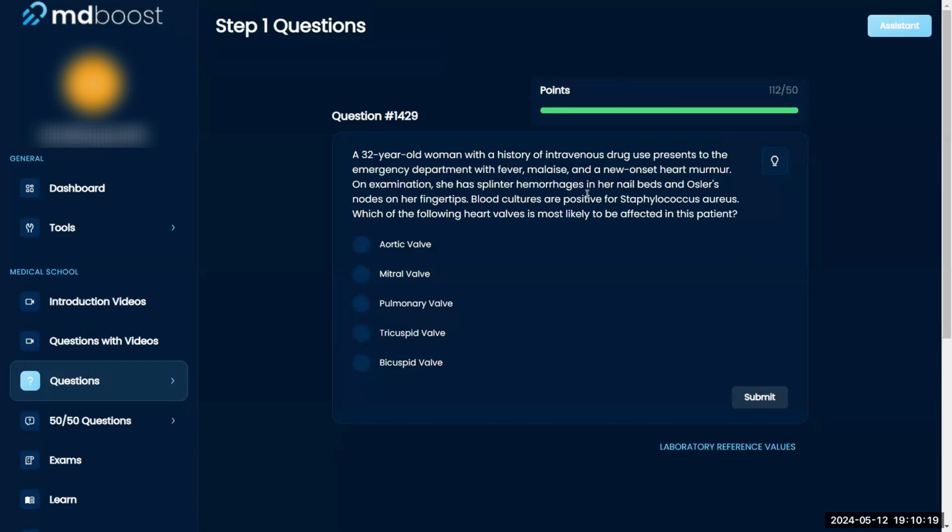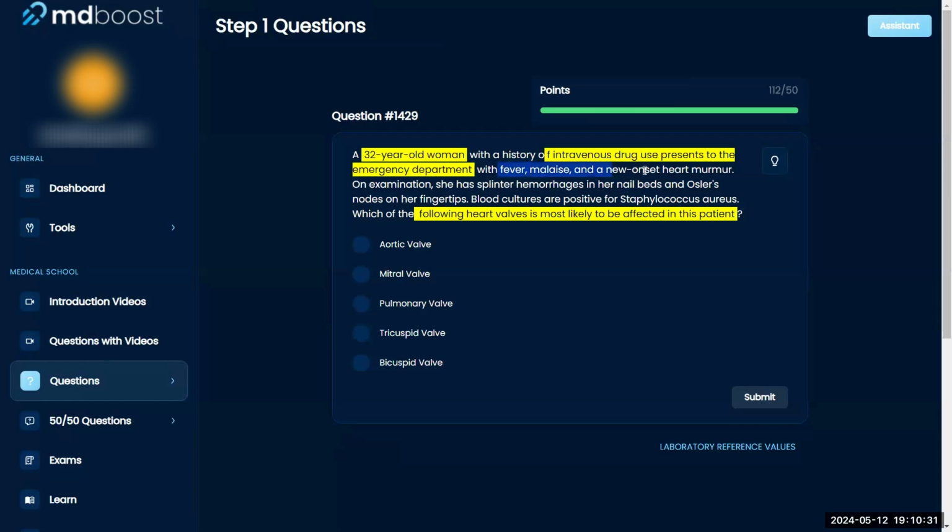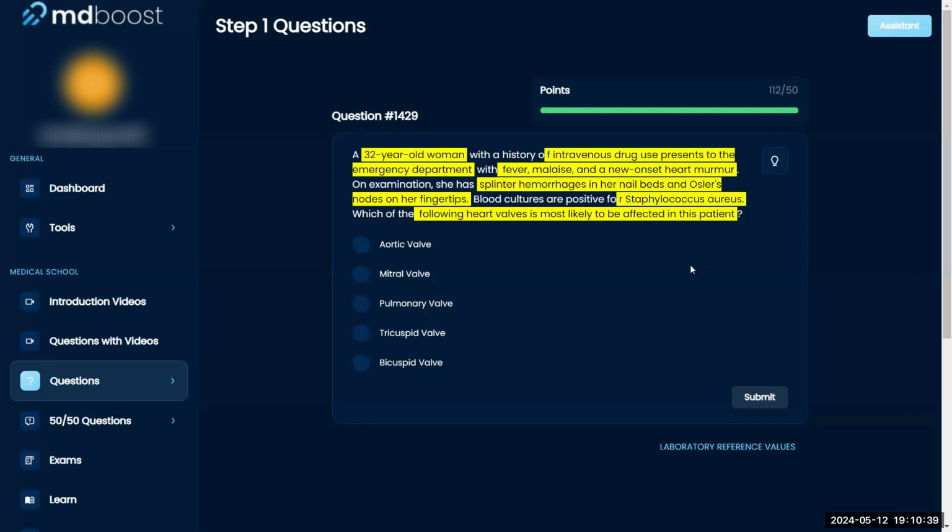Which of the following heart valves is most likely to be affected in this patient? Aortic, mitral, pulmonary, tricuspid, or bicuspid. A 32-year-old woman with a history of IV drug use presents to the emergency department with fever, malaise, and new onset heart murmur. On examination, she has splinter hemorrhages in her nail beds and also nodes in her fingertips. Blood cultures are positive for Staph aureus.